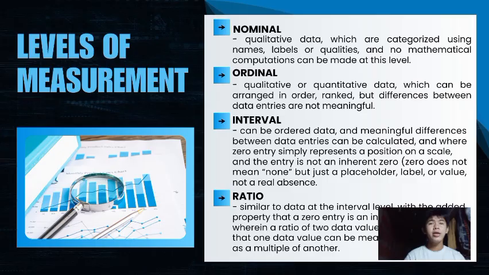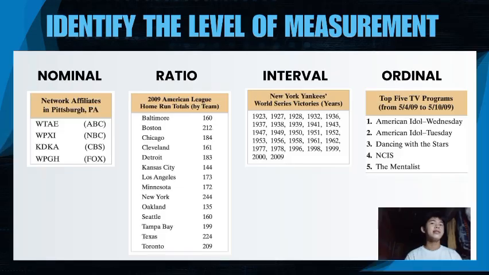Let's dig deeper. Here is a quick example in identifying the level of measurement. First, we have the nominal, network affiliates, which is only represented through labels. While in ratio, the 2009 American League home run totals by team.